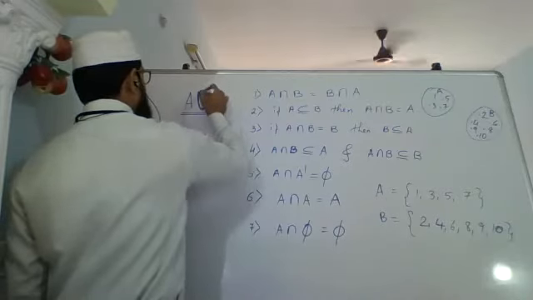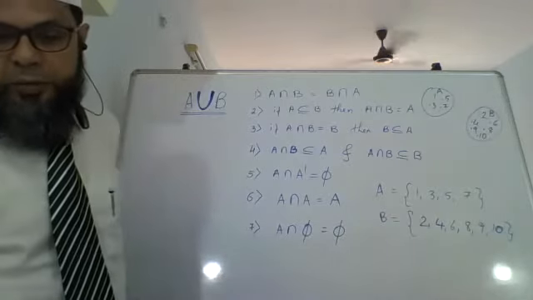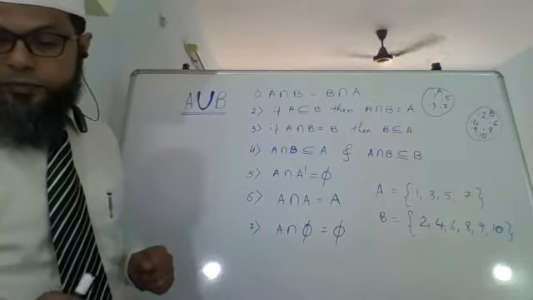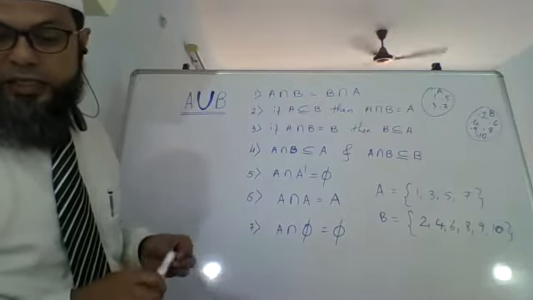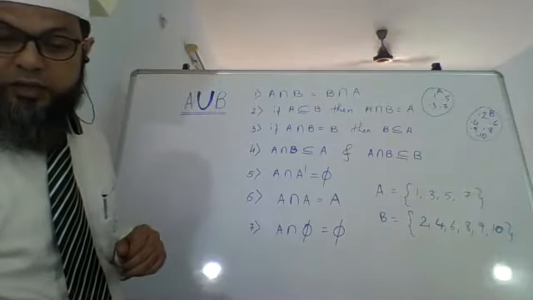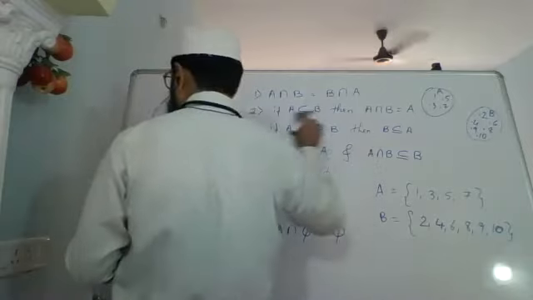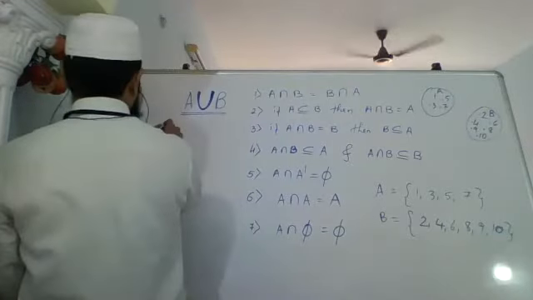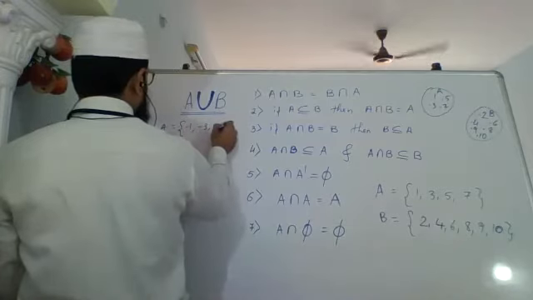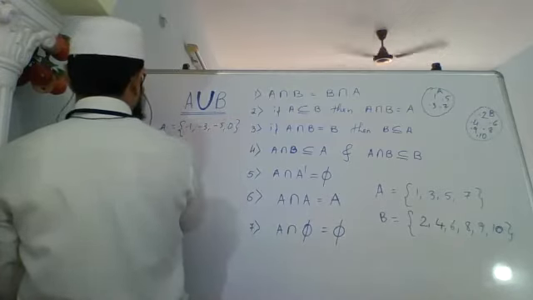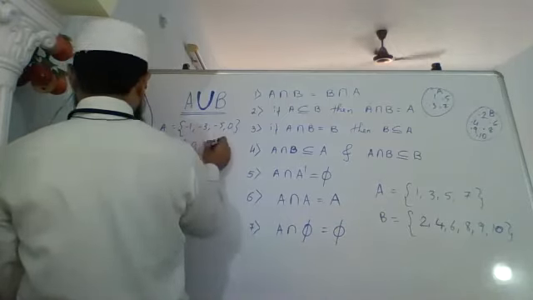Are you clear? This is union of two sets. If A and B are two sets, what does it mean? Let's understand that. Let's take simple sets first, and then we'll see more complicated ones. I kept this because we also have to write its properties. Let's say A equals -1, -3, -5 and 0, and B equals 0, 3, 5.